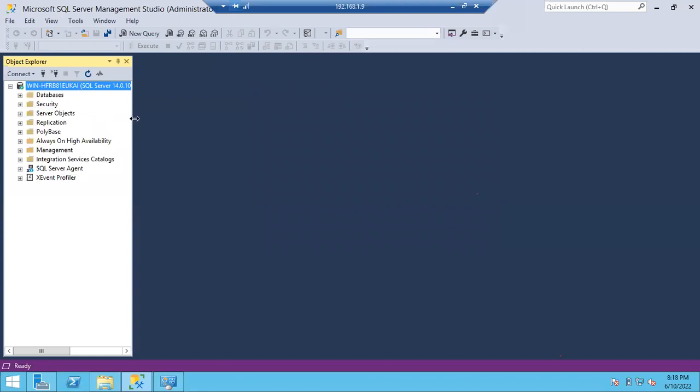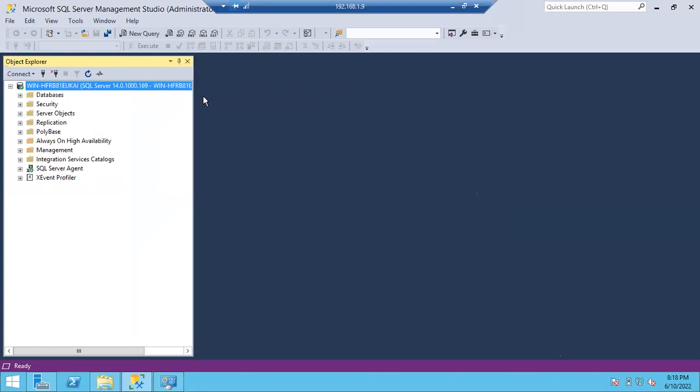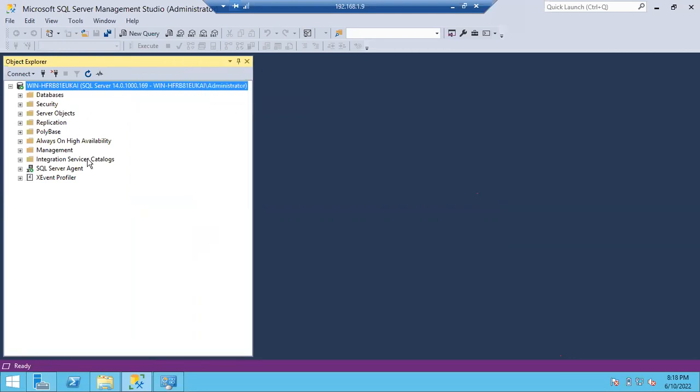Once it is connected, you can see the complete server here. You can drag it if you want to see the instance name properly. See here, when you install SQL Server, automatically you will get all these objects. We'll call everything an object in SQL Server, guys. Databases, security, server objects, replication, PolyBase, these are all different features, and we'll call these objects. A table is an object. A file is an object. Everything we can call an object. That's a common notation. A stored procedure is an object.